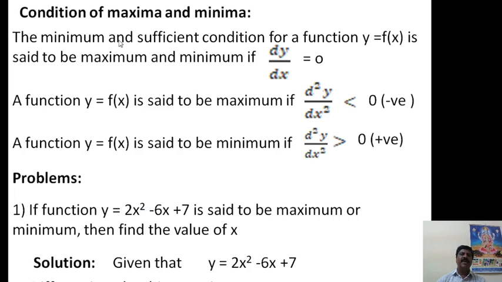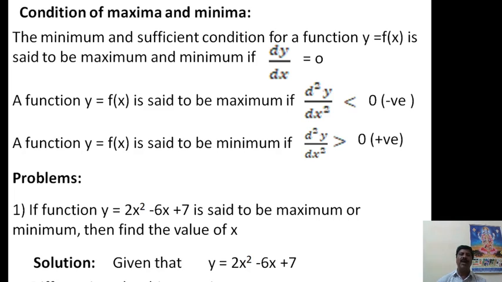Now coming to the condition for maxima or minima. The necessary and sufficient condition for a function f of x to be a maximum or minimum is that dy by dx is equal to 0. A function is said to be a maximum or minimum when dy by dx is equal to 0. This is the necessary and sufficient condition for a maximum and minimum function.